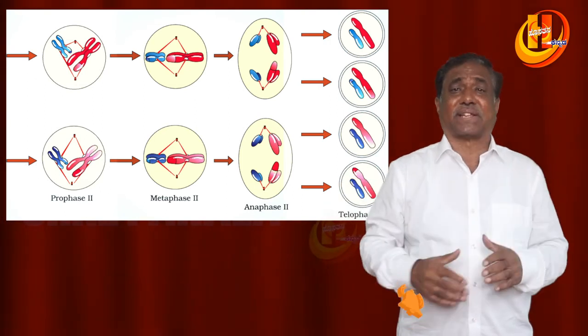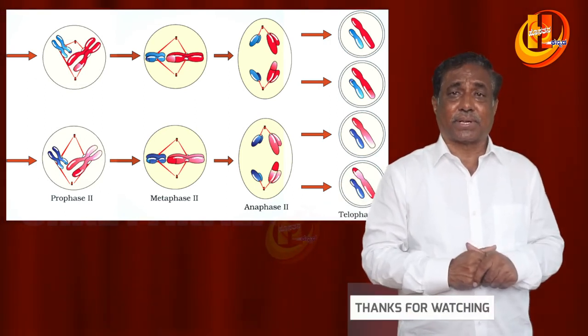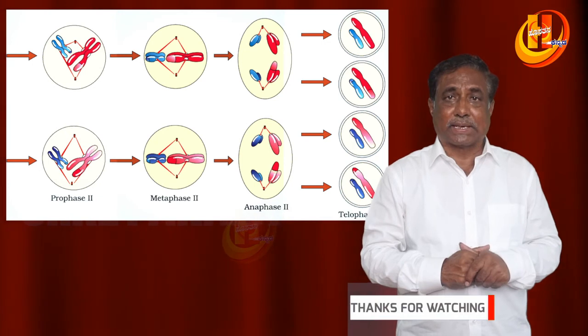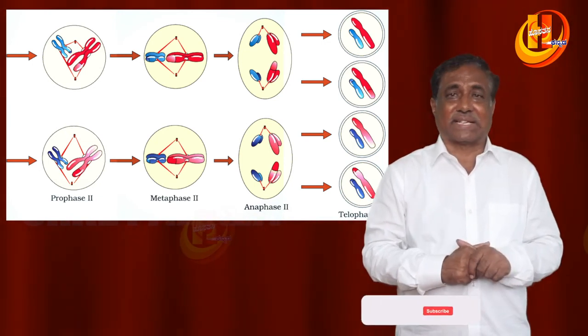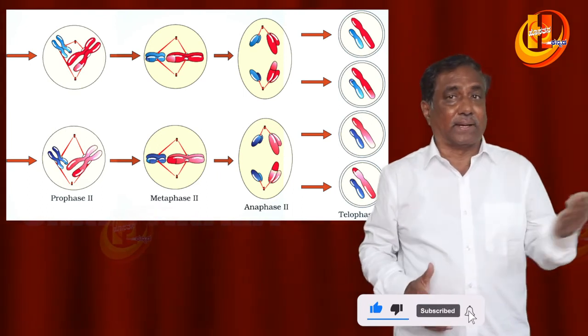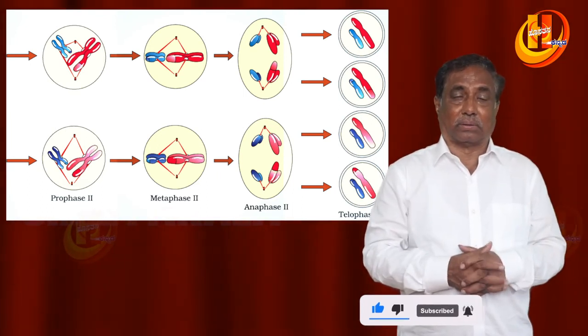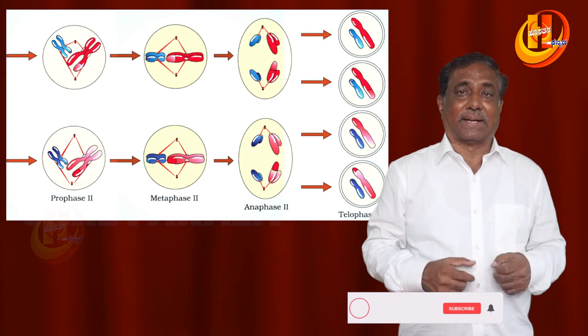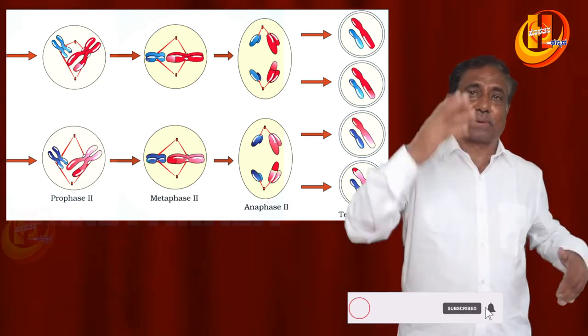They are arranged in such a way that their arms are facing towards opposite poles, and spindle fibers appear. In the second anaphase, the centromere divides as in mitosis, and then sister chromatids move towards opposite poles.